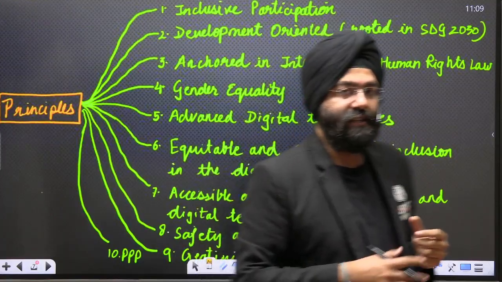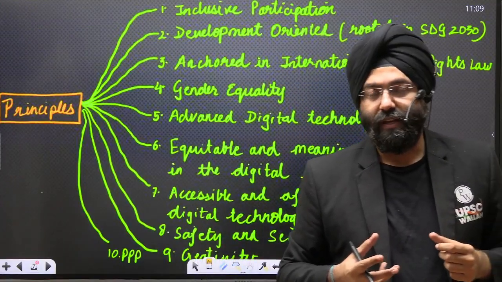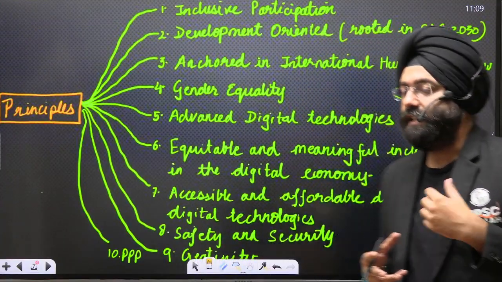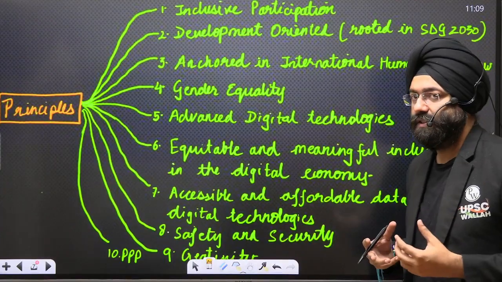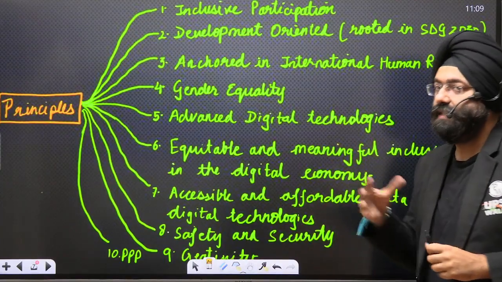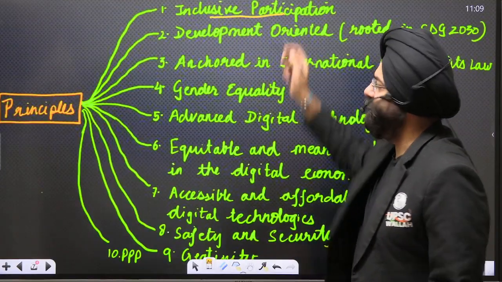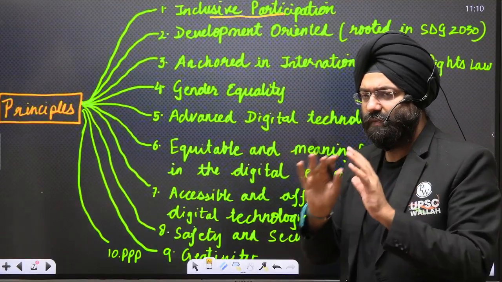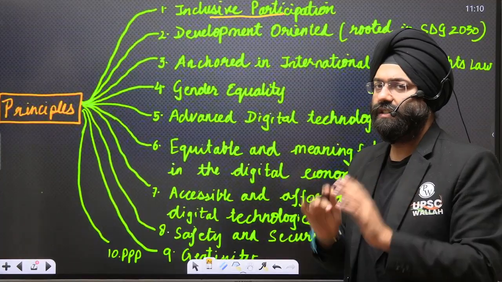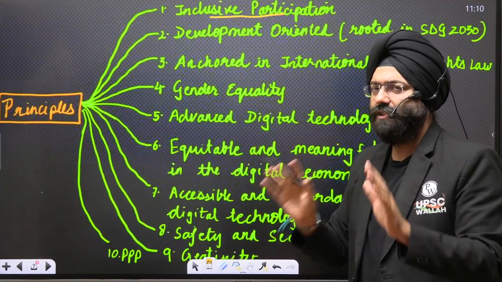Please remember, in the examination, you can be asked, what do you mean by GDC? What are the objectives and what are the principles involved? Now, these are the principles that are involved with respect to GDC. First, inclusive participation. That means it is for everybody, irrespective of gender, irrespective of caste, irrespective of social strata, class, or anything.